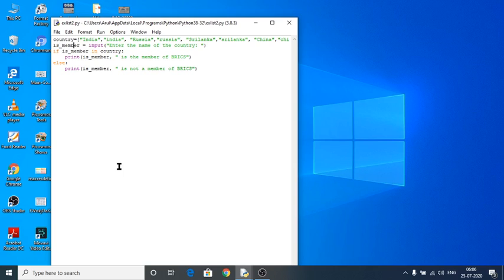For that I have to create another variable called is_member, and I have to give a runtime value for this variable. Whatever country I give would be checked against this countries list. If my given value is there in my country list, that is a member of BRICS, else that country is not a member of BRICS.